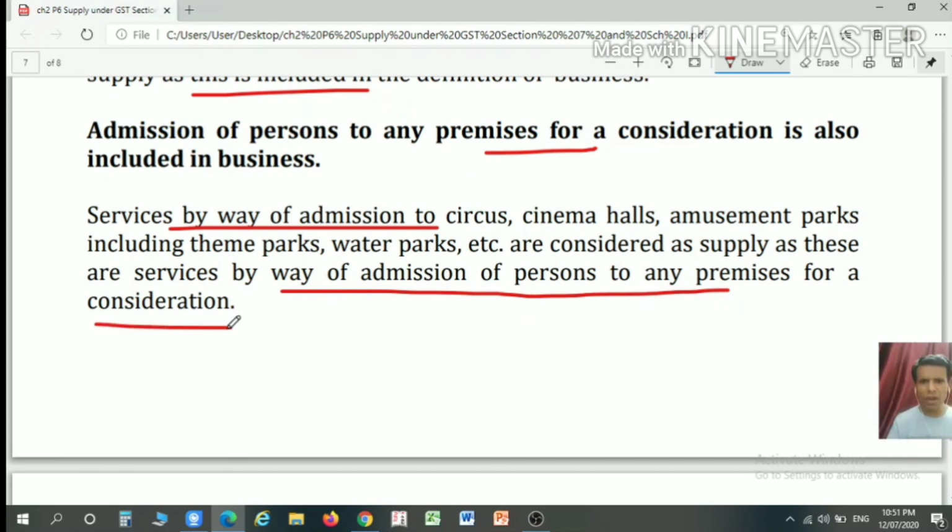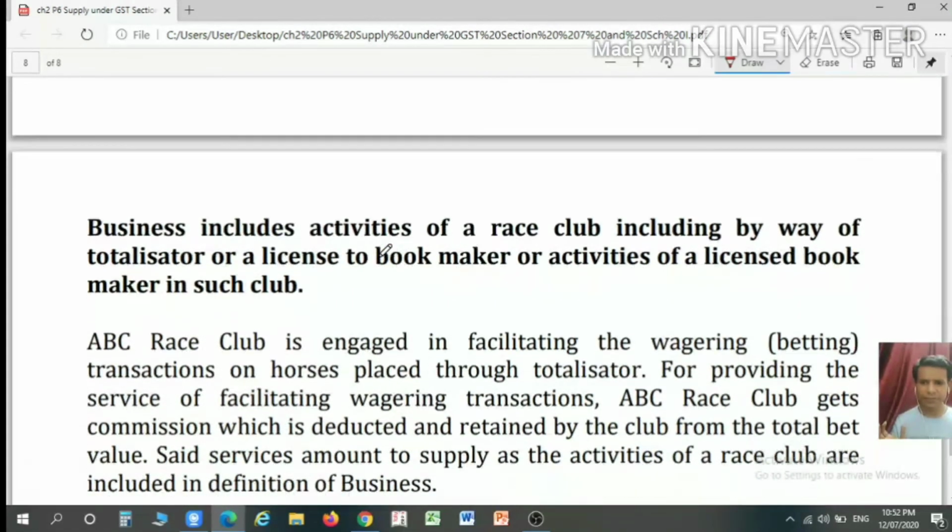So, condition number 3, that is business, is satisfied. Condition number 1, supply includes supply of goods or services or both. So, it is a supply of services in the form of admission to the premises. Now, is consideration charged or not? Yes, consideration is charged via the entry fee and extras. So, it will be considered a part of a supply.